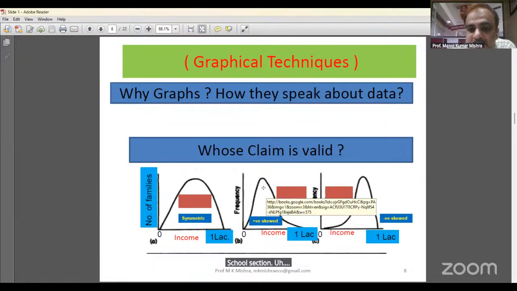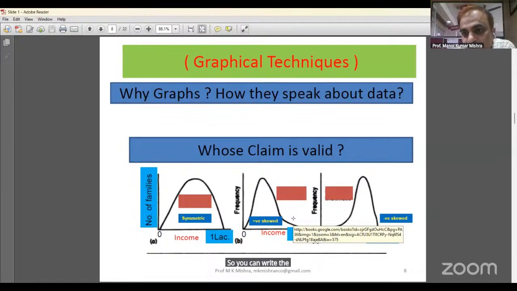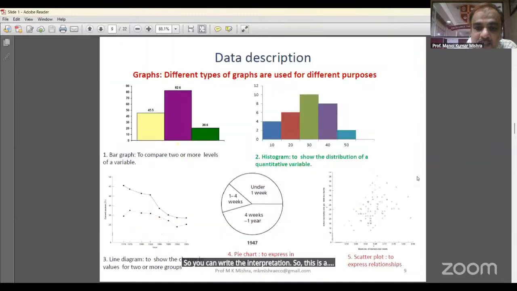Income, section A, section B. And you have taken the number of students and the marks of a student, you can make it like this. In the same diagram, one line goes like this and the second can go like this. So you can write the interpretation. So this is the case.